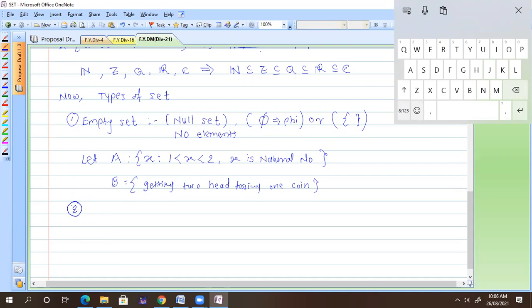And for finite set, some examples: the number of students in the class, the number of cricket balls, the number of overs in the cricket match, number of maiden overs in the cricket match, number of wickets taken by the particular bowler, a number of goals made by particular player, or a prime number below 100, below 1000, below 10,000, like that. So these are all finite sets.